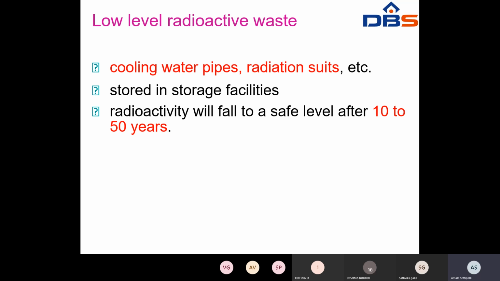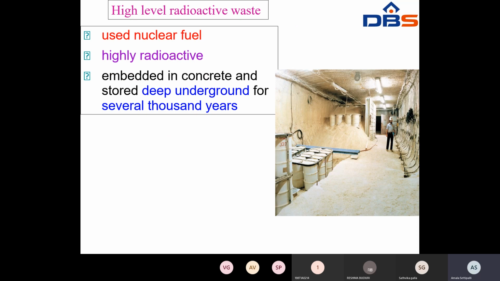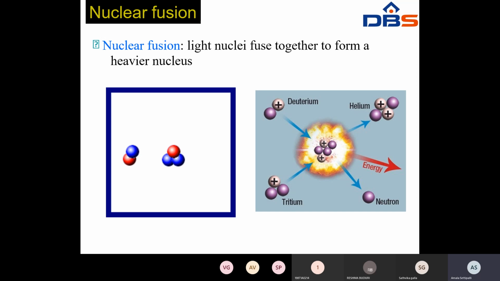To reduce the radioactive waste, we do this. Radioactivity will fall to a safe level after 10 to 50 years. So maybe after 10 to 50 years, more safety measures will be made. Now the high level radioactive waste: these are used nuclear fuel, highly radioactive, embedded in concrete and stored deep underground for several thousand years. So highly radioactive waste is handled this way, and low level radioactive waste is handled the other way. Nuclear fusion.